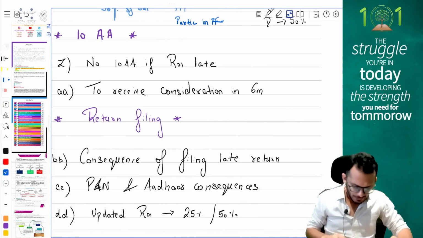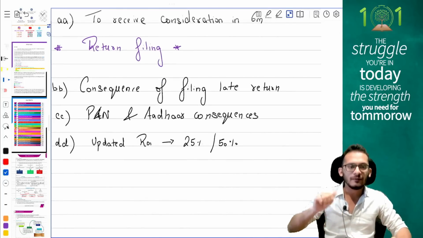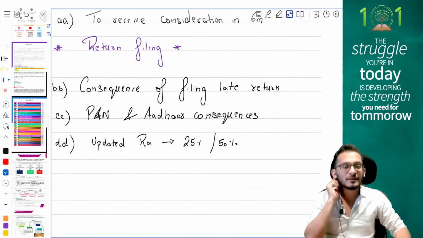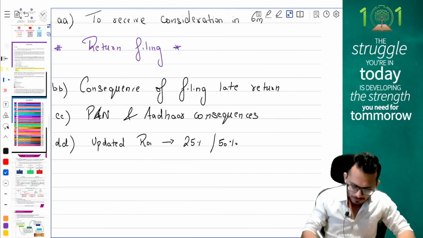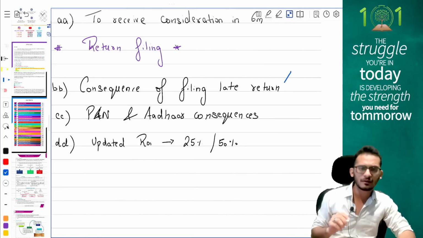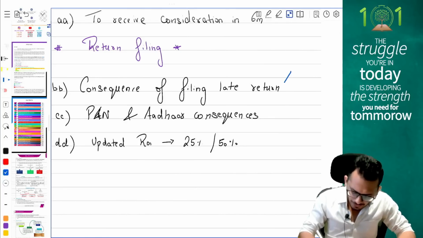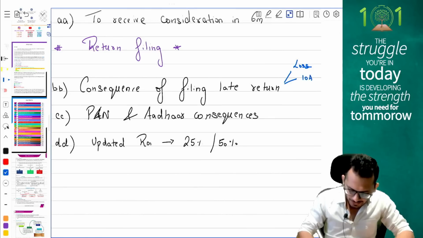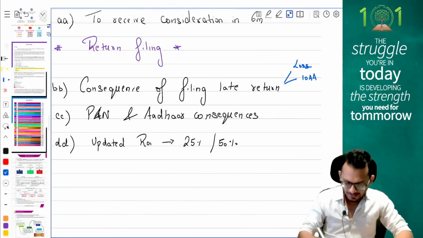Yes, yes. Last 3 things, people, for you, which is return filing provisions. First is the theory question. What happens if you don't file return on time, people? Quickly tell me. Yes, 1, you will not be eligible for carry forward of losses. Second, you cannot claim section 10AA.